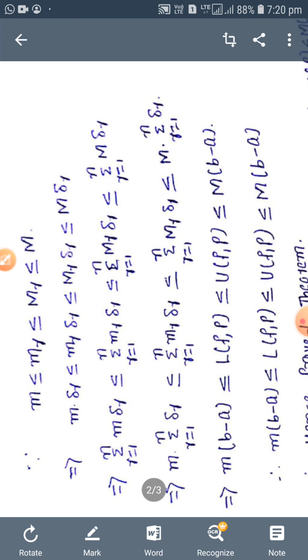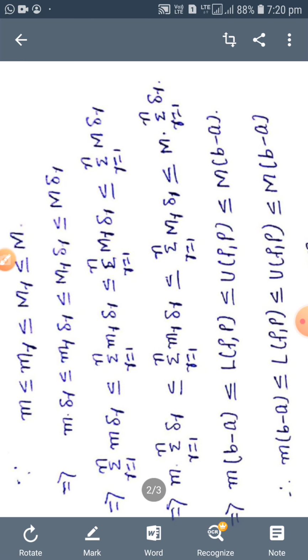Next one, summation r equal to 1 to n capital Mr delta r, by definition of upper Riemann sum, is equal to UFP. Next one, summation r equal to 1 to n delta r equal to b minus a. Therefore, substitute in the above equation: summation r equal to 1 to n delta r equal to b minus a, summation r equal to 1 to n small mr delta r equal to LFP, summation r equal to 1 to n capital Mr delta r equal to UFP.